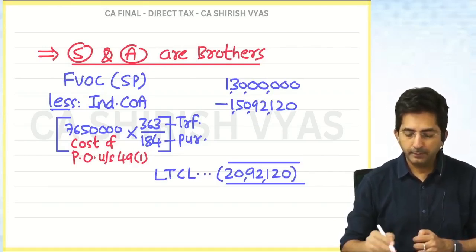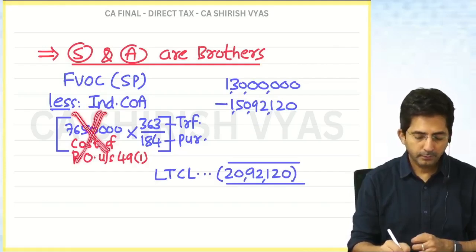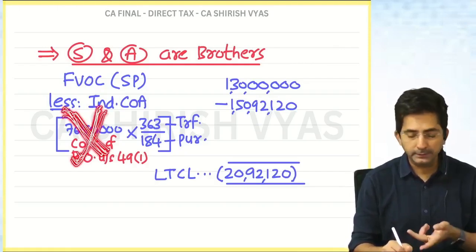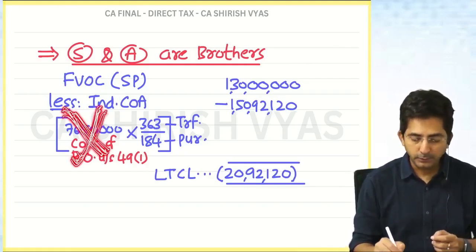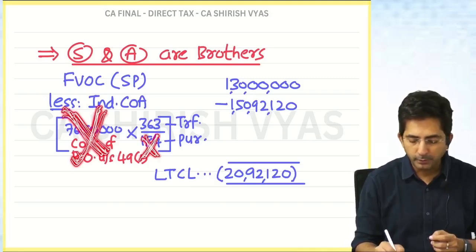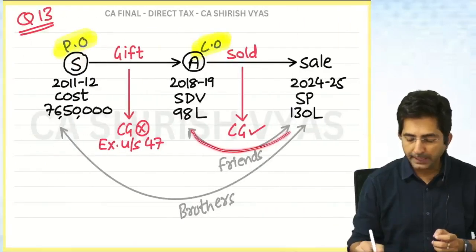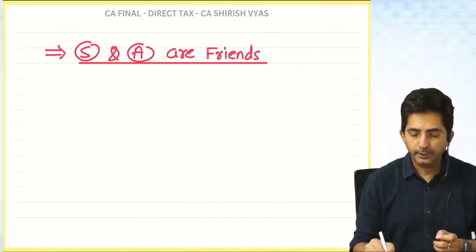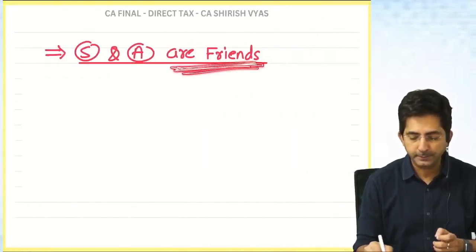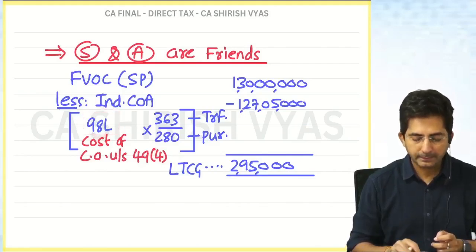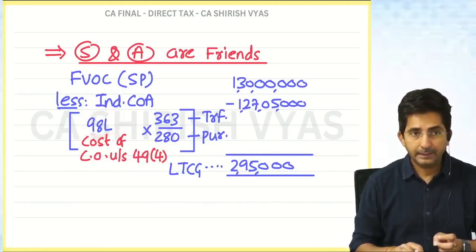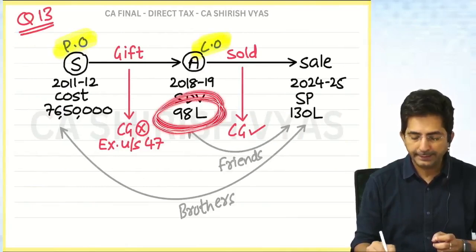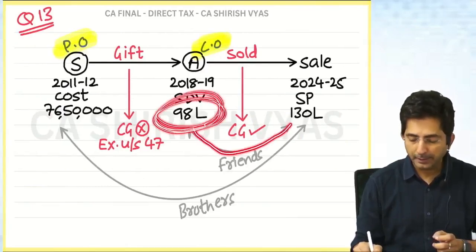Then same working, but now I will take, look here, cost from the current owner instead of the previous owner. Only this thing will change. And if the cost will change, the index in the denominator will also change. Because now I am going as per Chota Chand approach. So see, next what I have written. Sujoy and Ajay are friends. Just friends. Here I have taken 98 lakhs. 98 lakhs was the center value in our drawing, the middle value. Current owner's value.